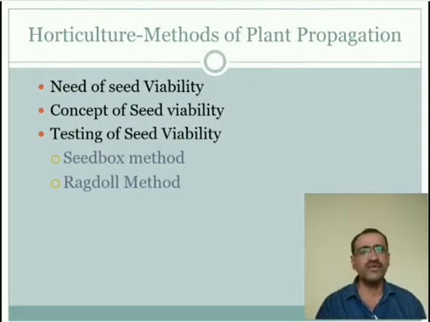Let us see. When a seed is not capable of germination, the farmer has to replant, and due to that, loss to the farmer can take place. For that purpose we must use techniques of testing seed viability, which are: the first one is the seed box method and the second one is the ragdoll method. Let us see one by one. First one is the seed box method. What is the seed box method?